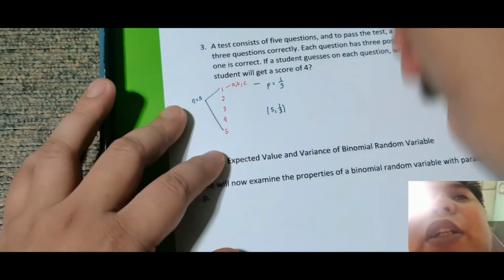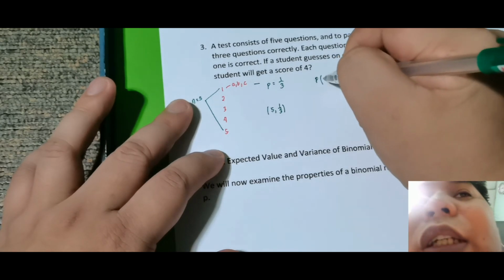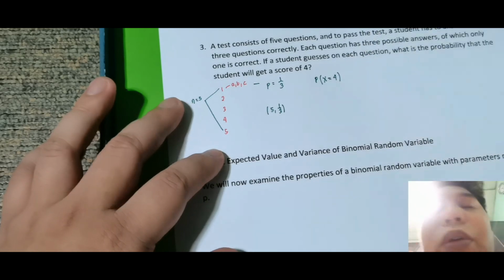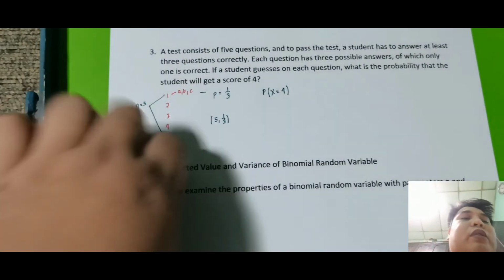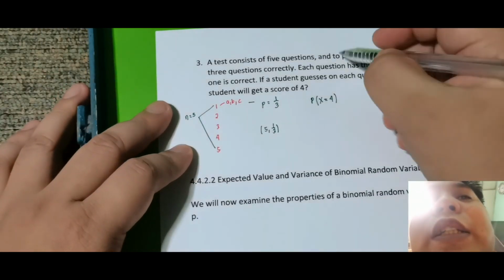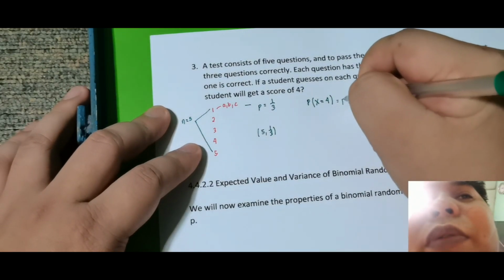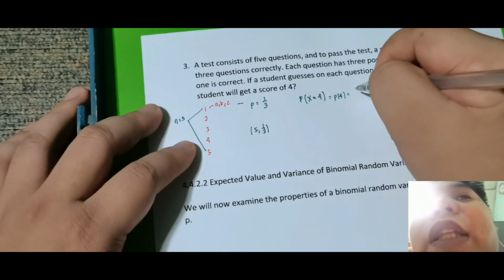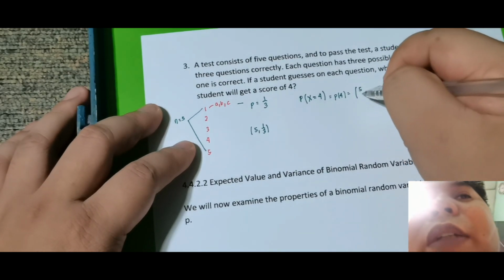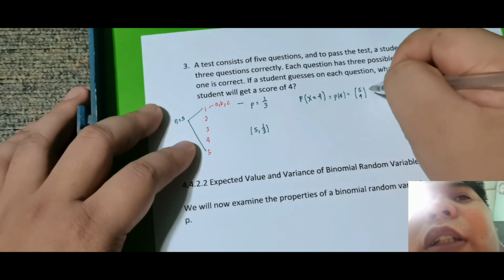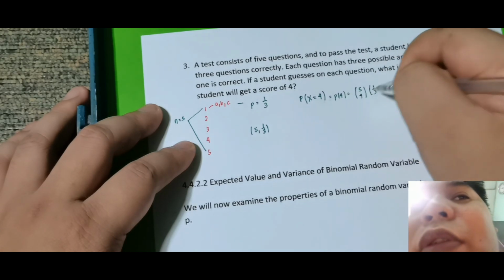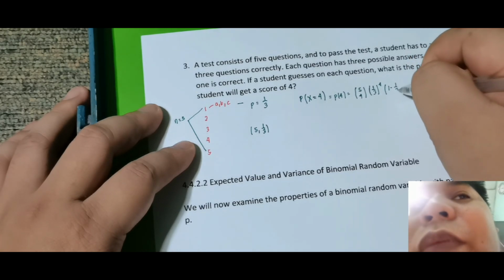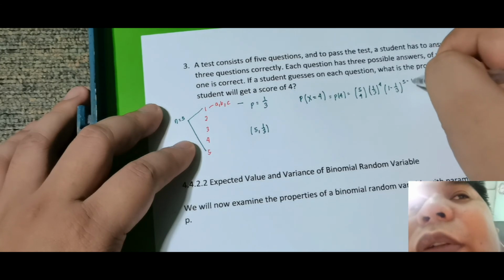Ngayon, ano yung tanong? Ano yung probability na, let's say, ito yung X o yung score, na yung student nakakuha ng score na 4? So simple lang, this is just equal sa P of 4, which is equal sa, medyo kabisado ko naman na siya, N taken I, so this is 5 taken 4, then 1/3 raised sa 4, then 1 minus 1/3 raised sa 5 minus 4.